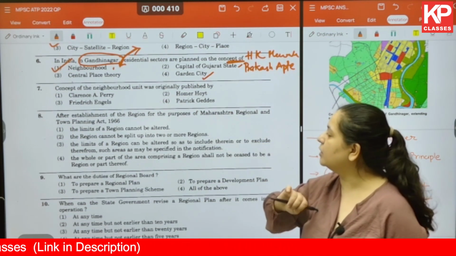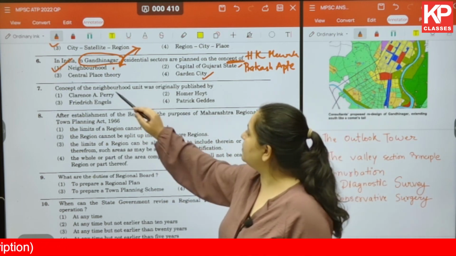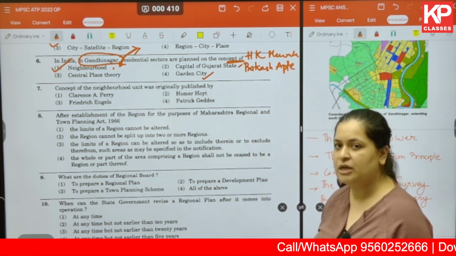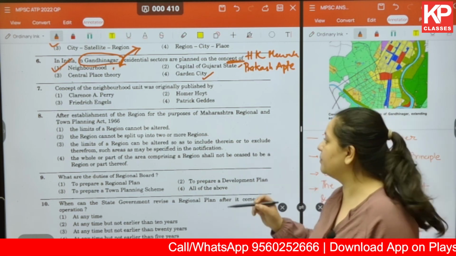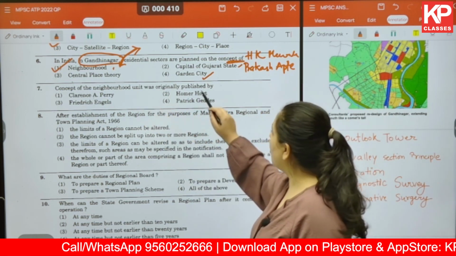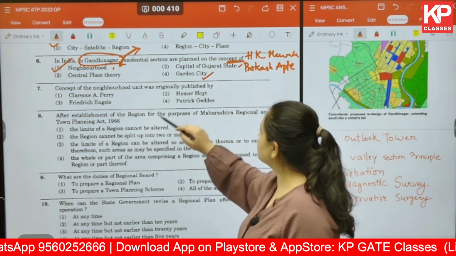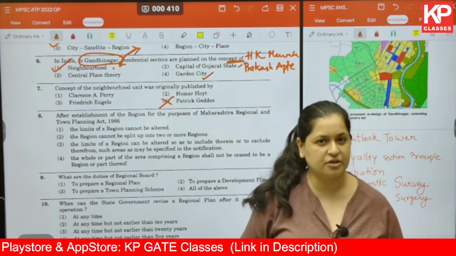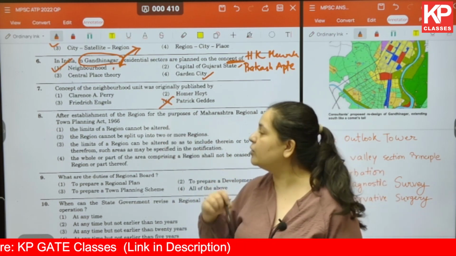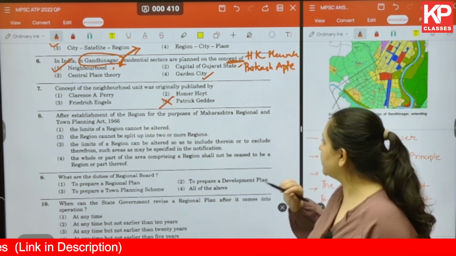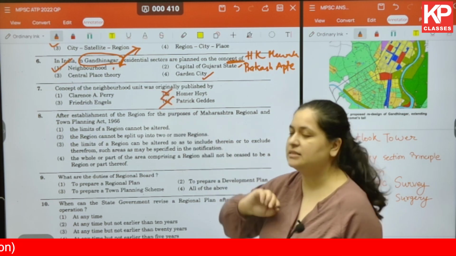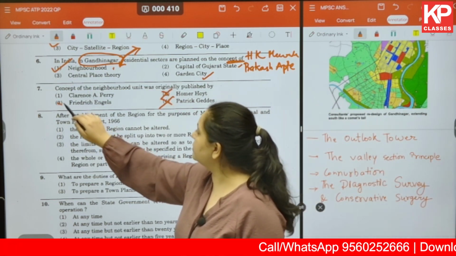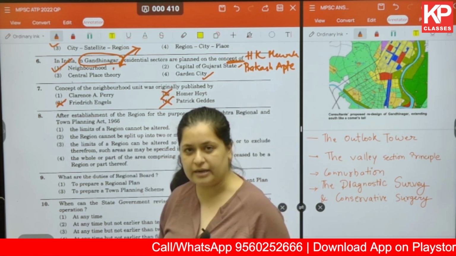Okay, moving on to the next question. The concept of neighborhood unit was originally published by whom? So we've already looked into this briefly. Clarence Perry, Homer Hoyt, Friedrich Engels, or Patrick Geddes. So we've already made a note of all the concepts given by Patrick Geddes, and the neighborhood concept is not one of them. So Patrick Geddes is gone. Homer Hoyt has given us the sector model. So that is also not the correct answer. Friedrich Engels is also not the correct answer.